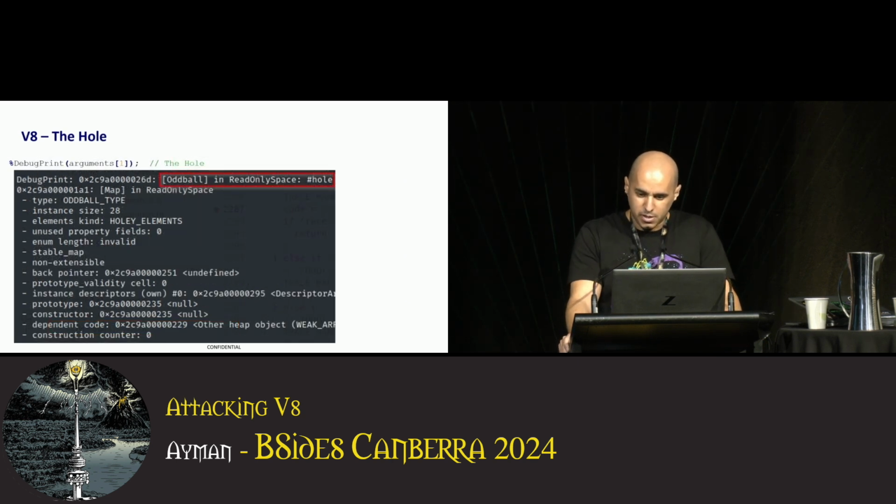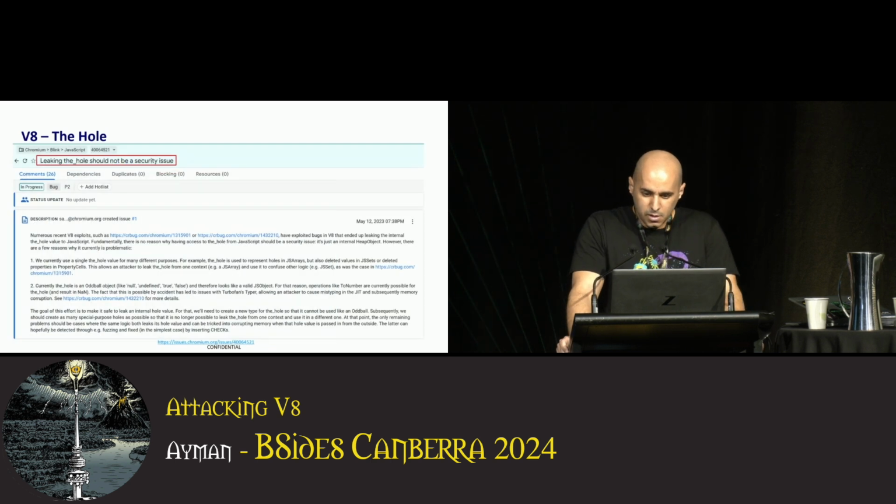So now our script can read the value of the hole by accessing it from the arguments object. V8 will return it to us as we are reading from a packed element object, effectively leaking the hole value to the end user. Now, what's the implication of this? The hole is an internal value. It is not meant to be known or accessible to the end user. Leakage of the hole has been exploited multiple times in the past to achieve code execution in V8, getting fixed every time. There's now a proposal to not make such a leak a security risk in the future. If you search up V8 hole exploit, for example, you will find multiple write-ups and techniques that explain them, including this bug, all of which have been fixed by now.